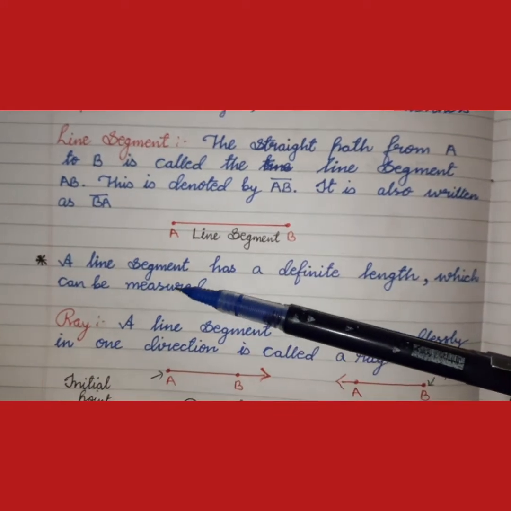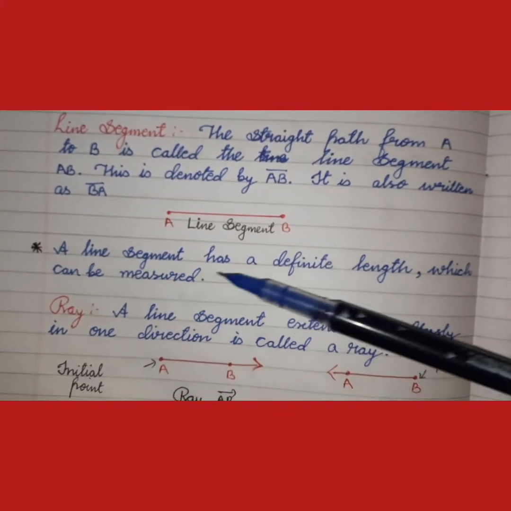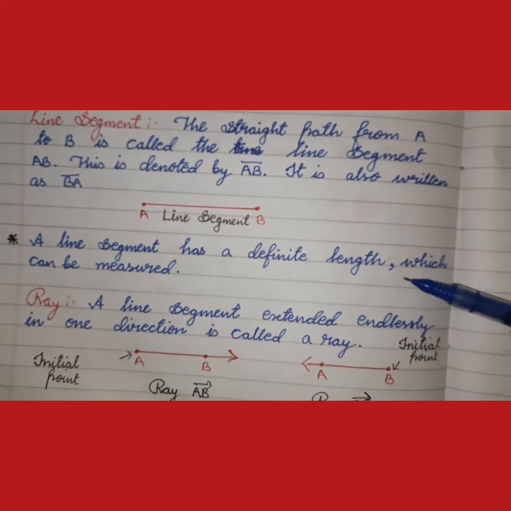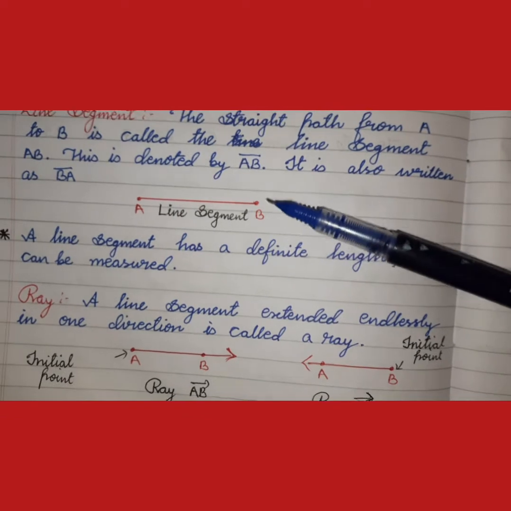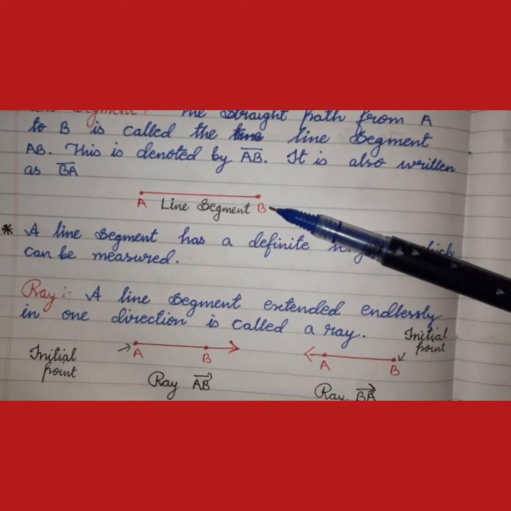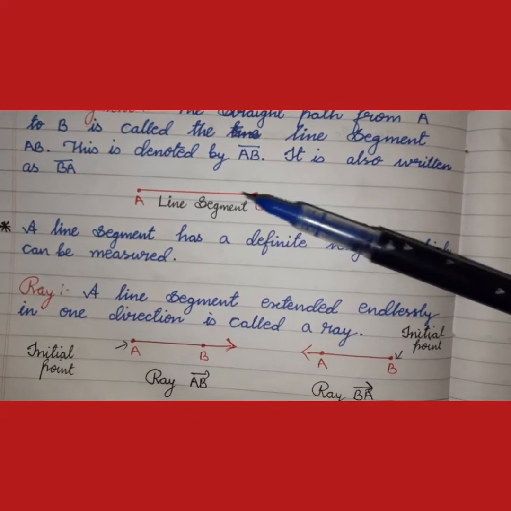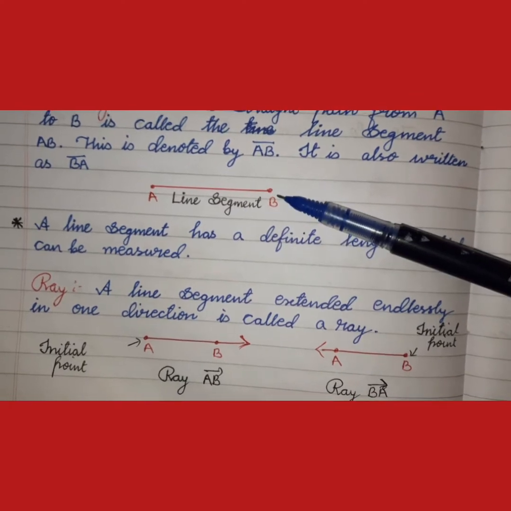There is an important point. A line segment has a definite length which can be measured because it has end points. So it has a definite length and we can measure it. And there are two end points.